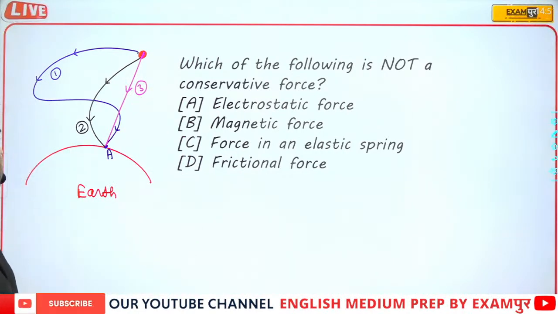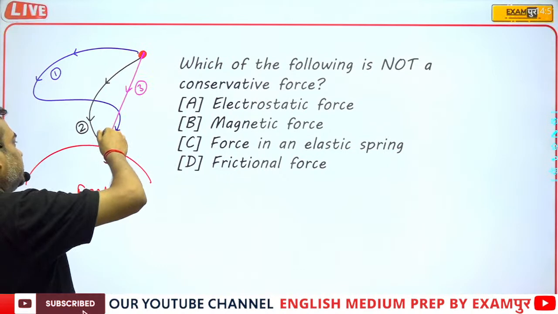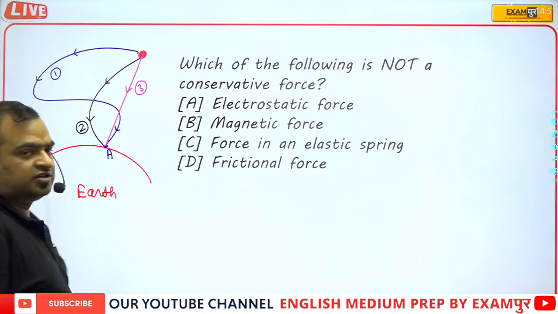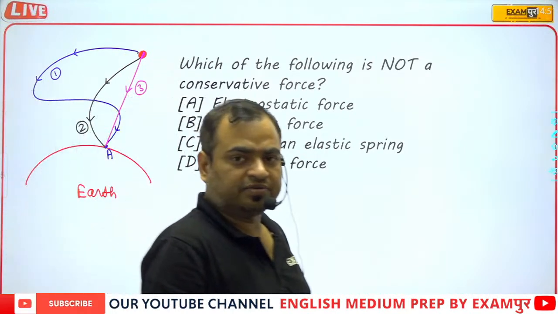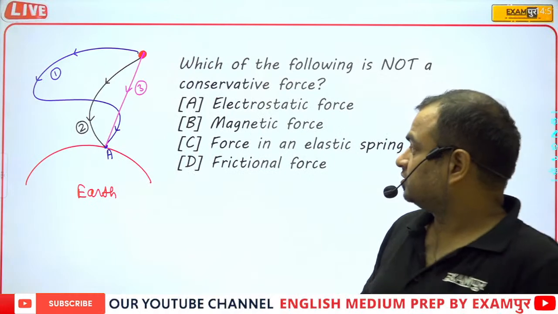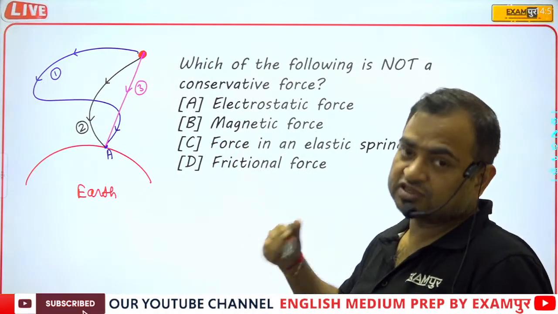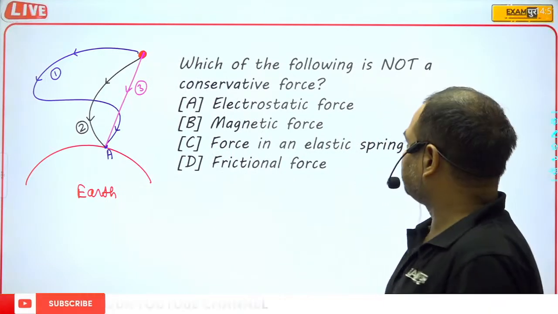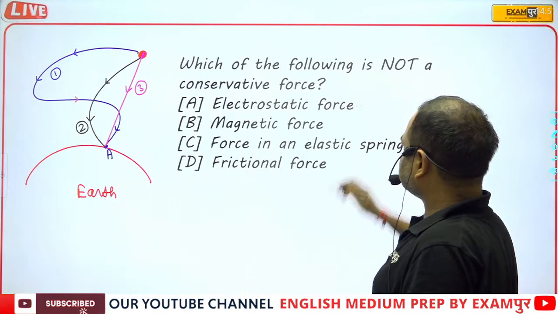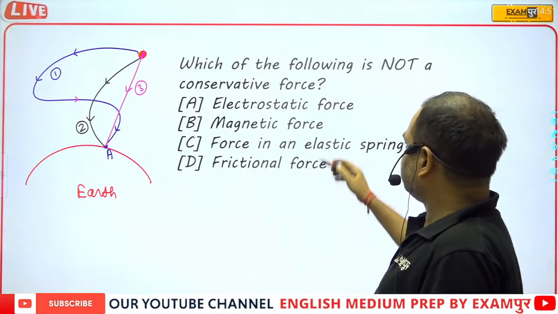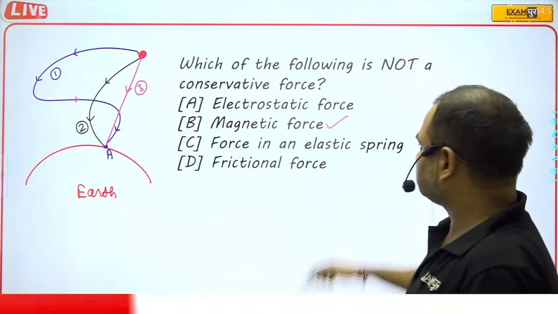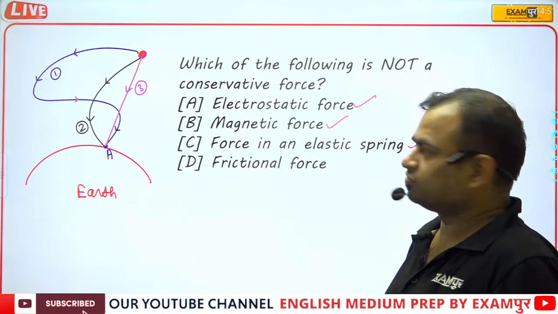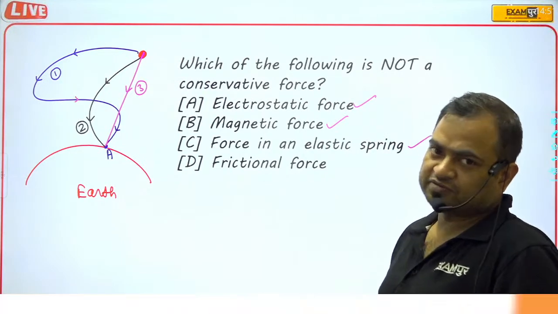So guys, here you can see that this body has been carried to this point A, and by all these 3 paths, the work done will remain the same, because the gravitational force is a conservative force. Just like gravitational forces, electrostatic forces are also conservative forces. Magnetic forces are also conservative, as well as the force in an elastic string. But the frictional force is not a conservative force.